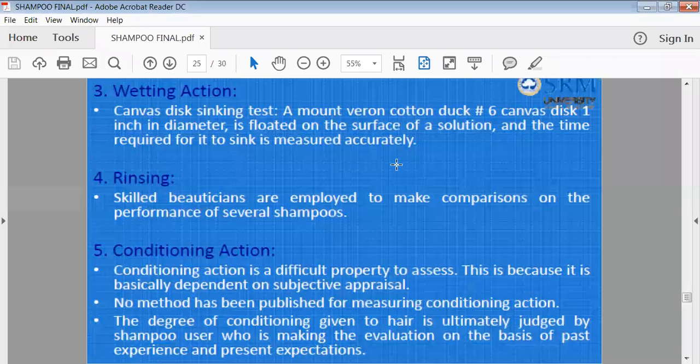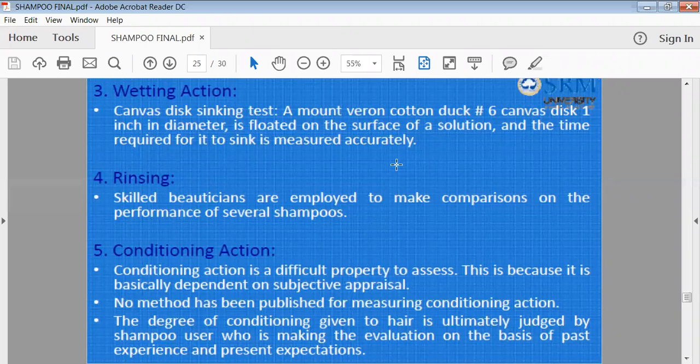Then wetting action. Wetting action means what? When any product does not have good wettability, then we use wetting agents. So in this wetting action, we have to check whether your shampoo has a good wetting property toward your hair or not. Take a bunch of hair, dip that hair into the solution of the shampoo and note down how much time your hair takes to get wetted. In this way we can find out the wetting action of your shampoo.